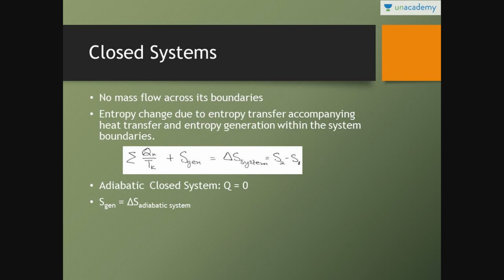Now, how to calculate the entropy for a closed system? See, I have told you entropy can be transferred by three methods: by internal irreversibility, by heat transfer, and mass transfer. In a closed system there is no mass transfer, so we need not take the term for mass. So only sigma total heat transfer by temperature plus entropy generation is equal to delta S. For adiabatic, the heat term becomes zero, so S gen is equal to delta S.